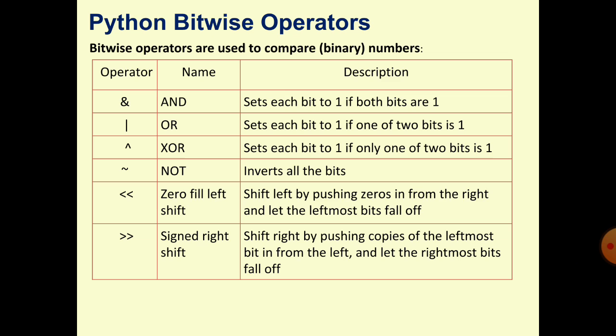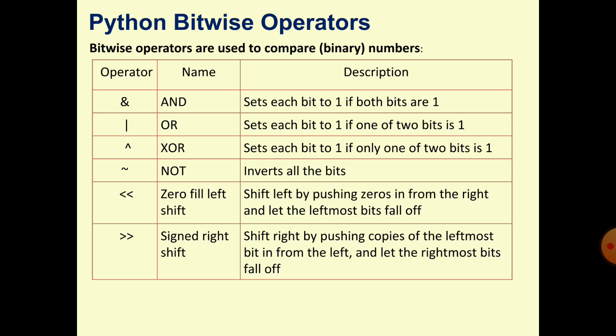Due to that reason it is called a bitwise operator. Bitwise operators are used to compare binary numbers. When we use a bitwise operator with an integer variable, the value of the integer variable will be treated as a bit, as a binary value.